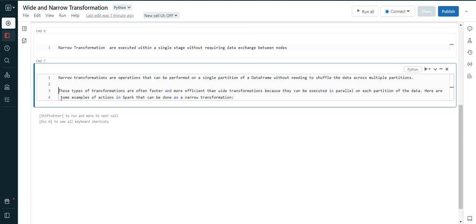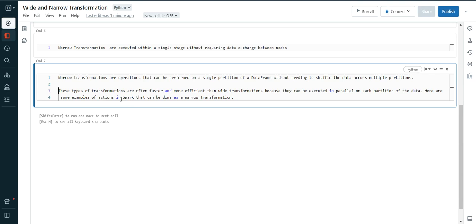What is the benefit of this transformation? This type of transformation is often faster, definitely, because there is no shuffling. They are faster and more efficient than wide transformation, which we know has more shuffling.